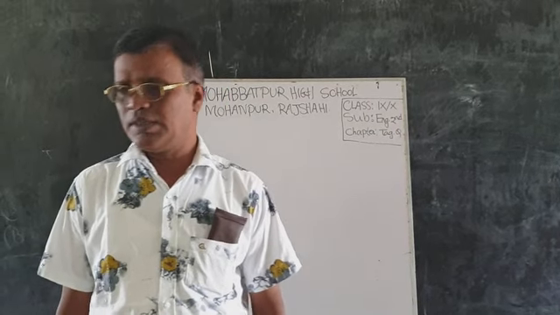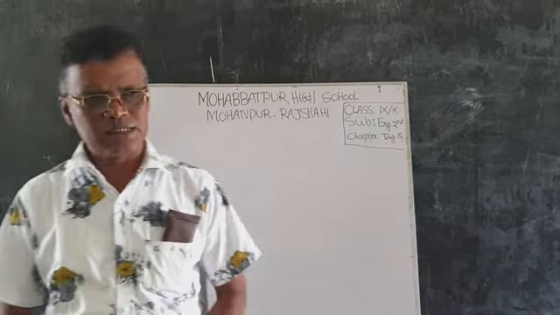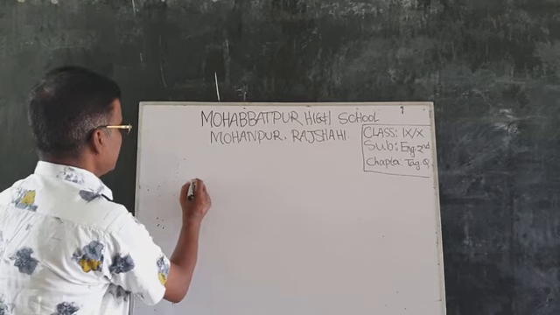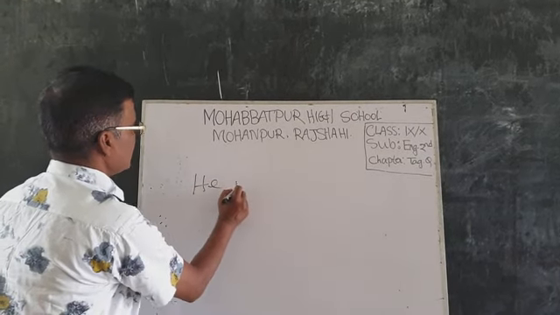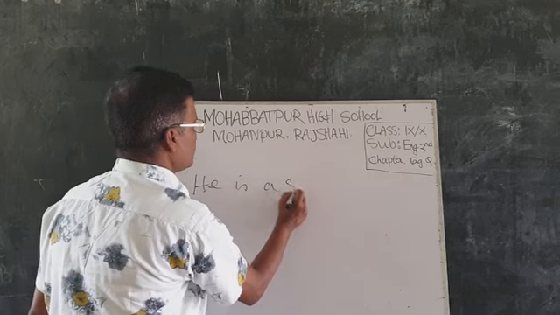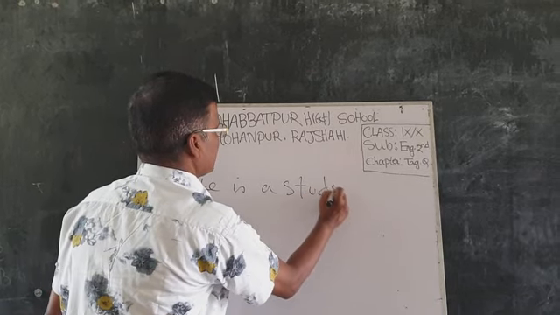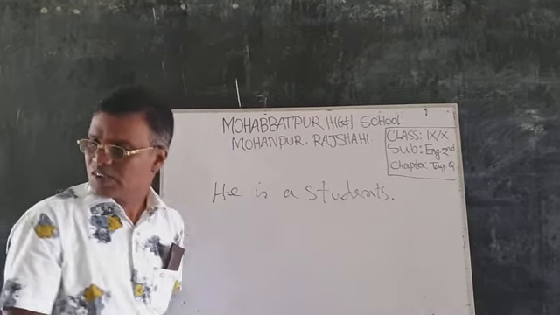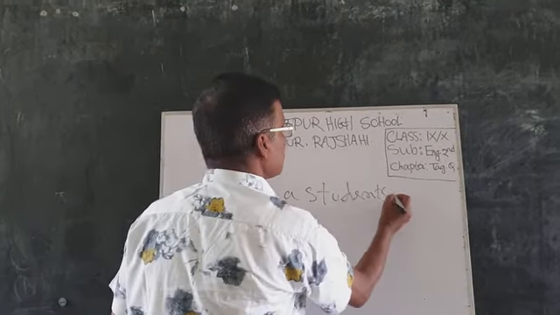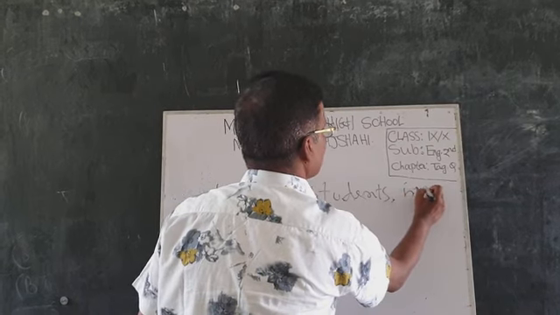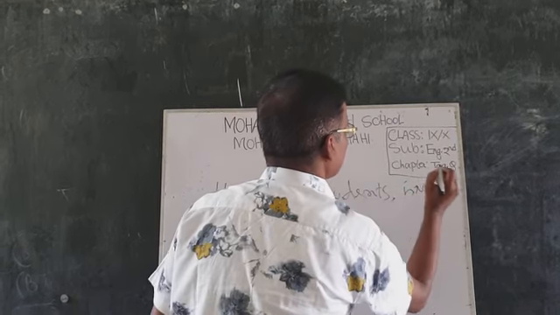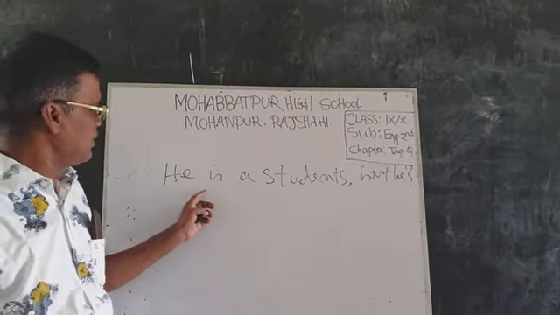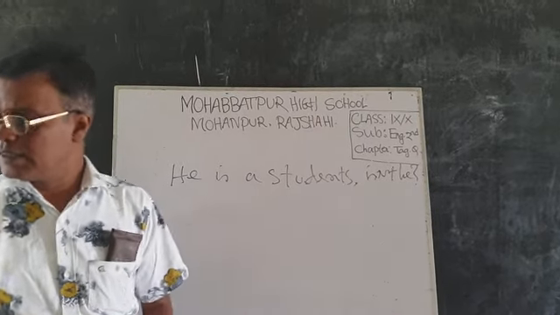Today's discussion: first I will write down a sentence. Please look at the whiteboard or blackboard. This is: He is a student. Isn't he? Dear students, I have written a sentence: He is a student, isn't he?